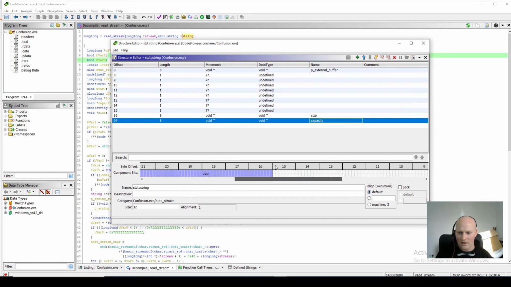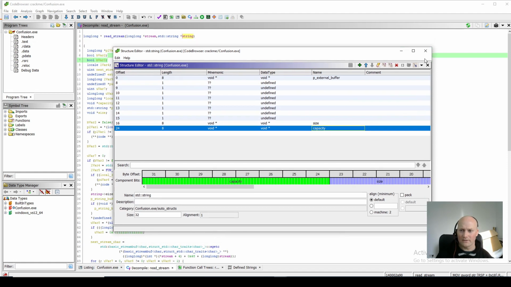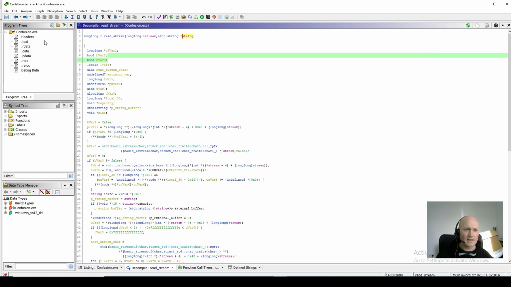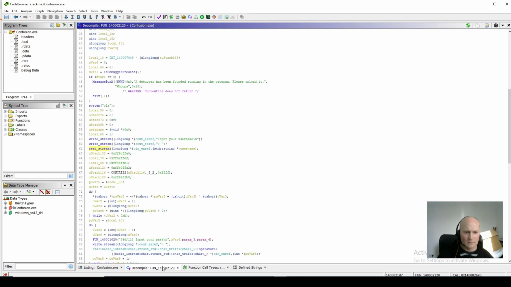You can see exactly what the bytes are used for in your buffer, in your structure, and you can play around with that stuff. So let's close that now. And you're going to see now the benefit of us messing around in this function, which really was kind of a distraction, but let's just go back here. I'm going to go back to our function, which I think was that one.